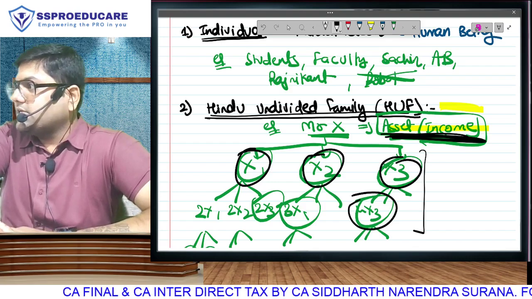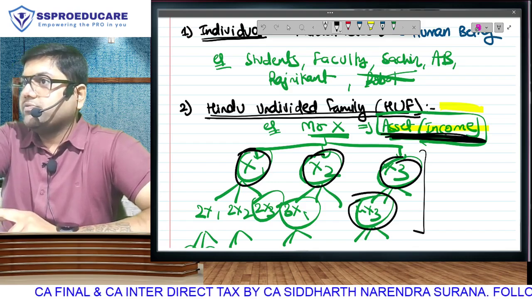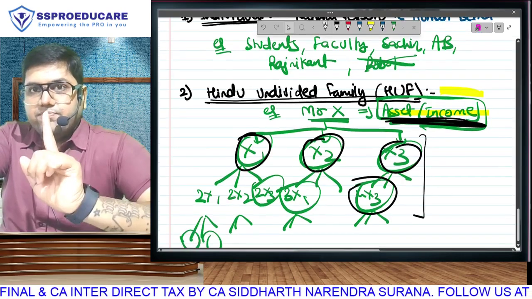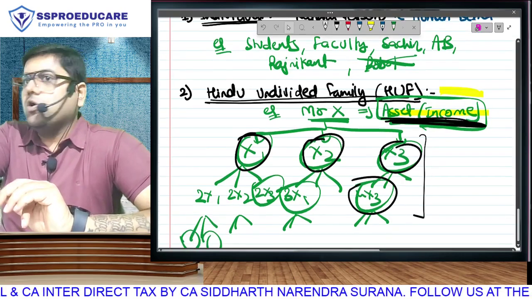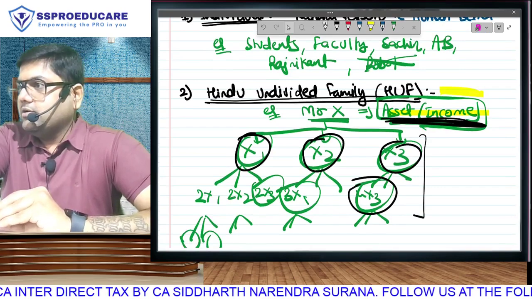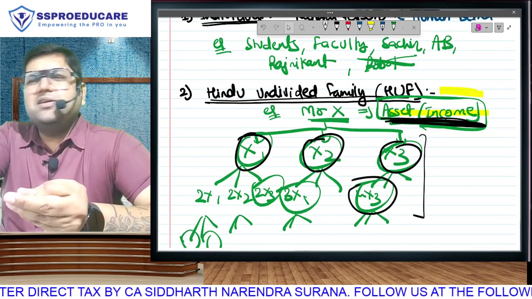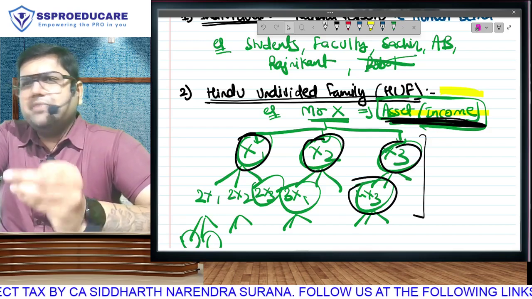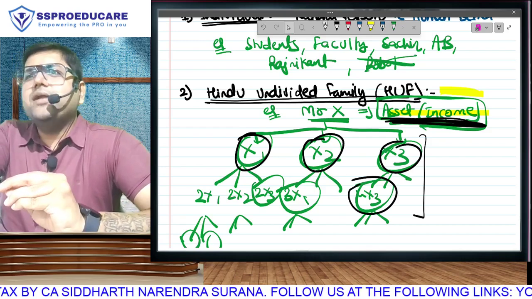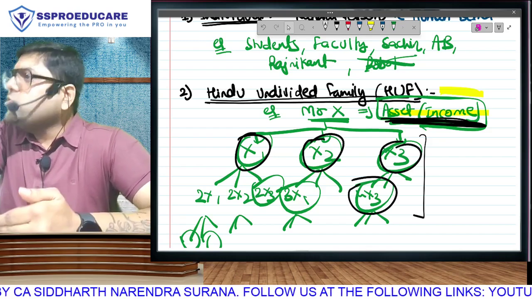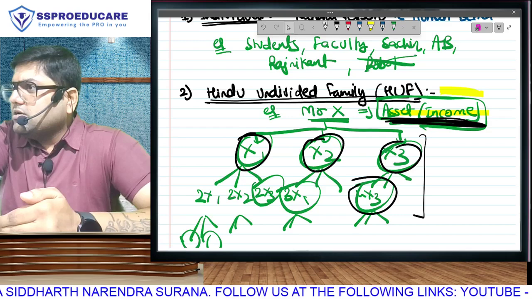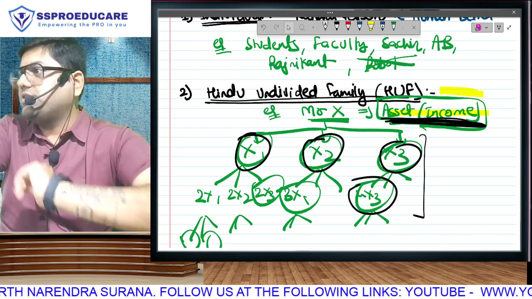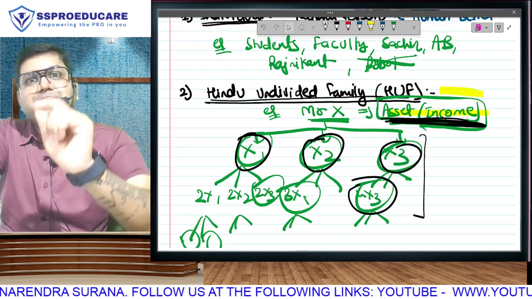You don't think like this, sir, today I will go home and open HUF. Because for opening HUF, once upon a time, there was a law that you need to have a male child. 2005, maybe a little before that, the rule was changed to male child or female child, any child. And the latest law is, it is not necessary to have children. The day you get married, you can say that I am starting my family if you are a Hindu, Jain, Sikh or Buddhist. You have to simply make one affidavit.